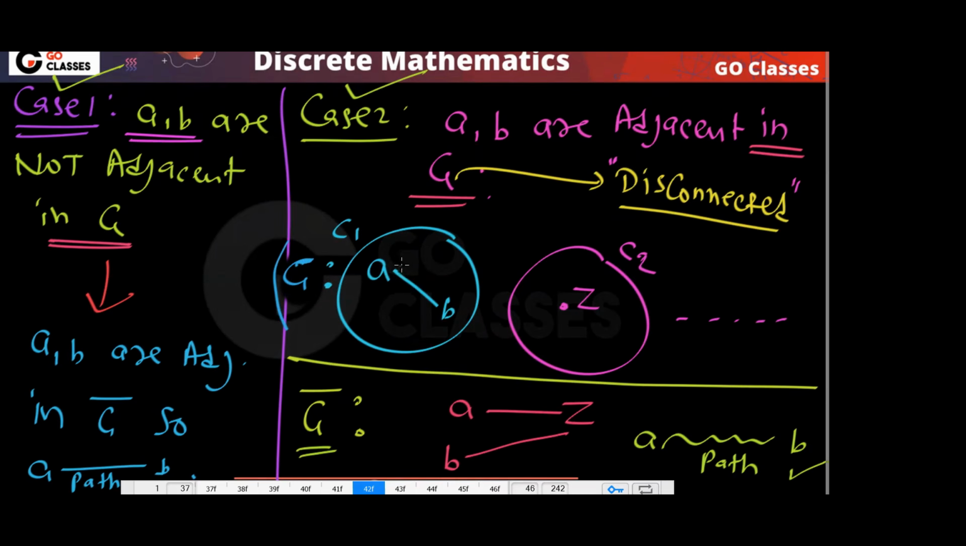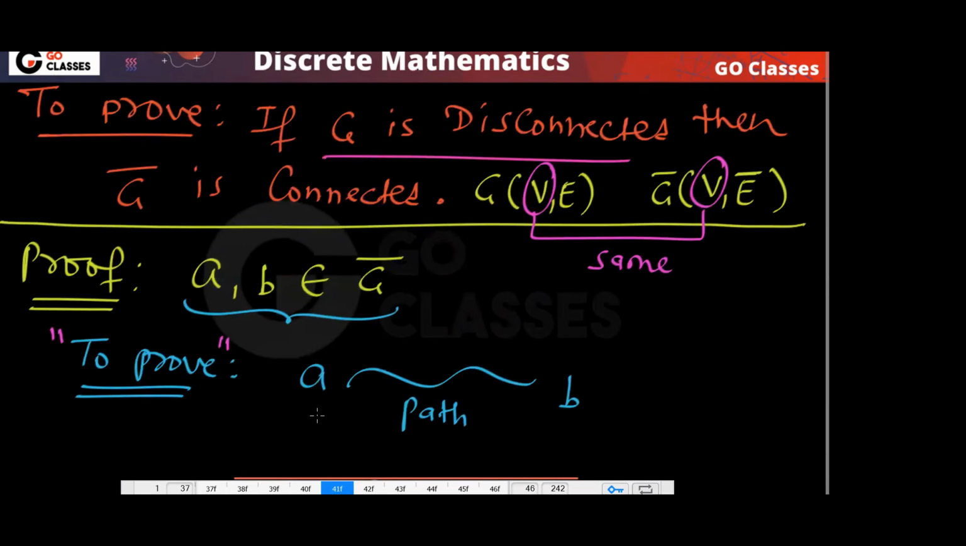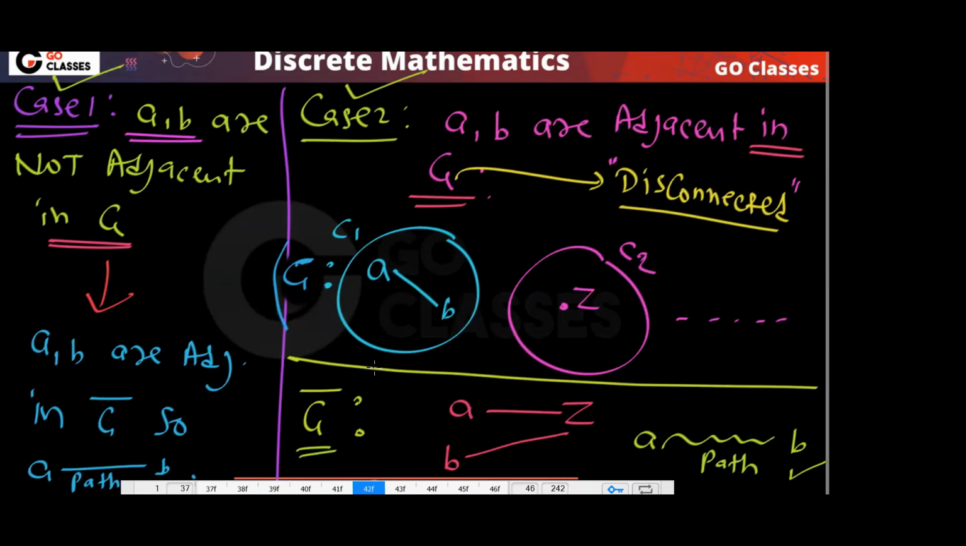Remember, in G there is no edge between A comma Z, so in G bar there will be an edge between A comma Z. And in G there is no edge between B comma Z, so in G bar there will be an edge between B comma Z. So this is your path from A to B. Whatever case you have, case 1 or case 2, in G bar, for every two vertices we have a path. So I can say G bar is connected.